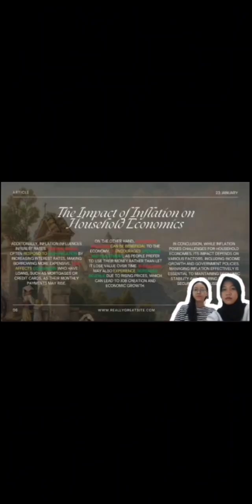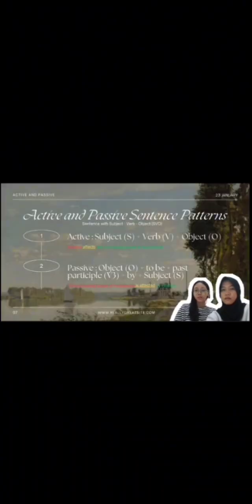For your information, the red color in the article is the subject, the yellow color is the verb, and the green color is the object. The article above has more active sentences than passive sentences. This is about the active and passive sentence pattern from the article above.